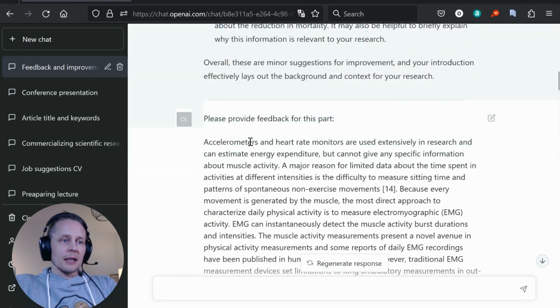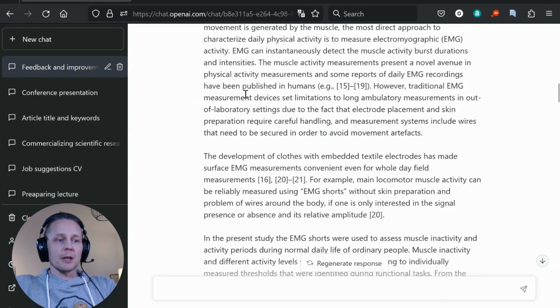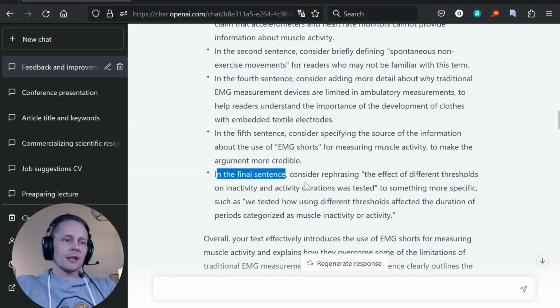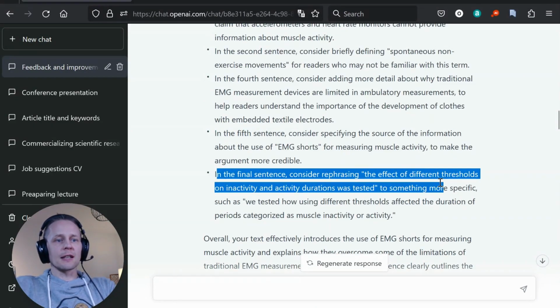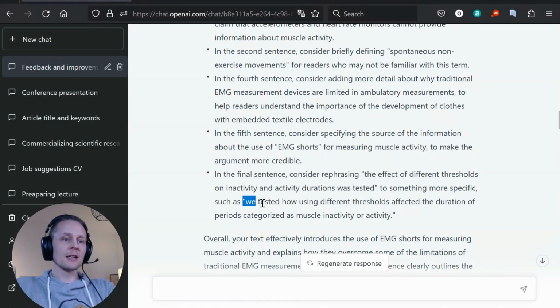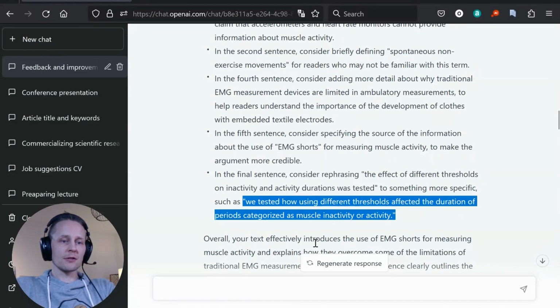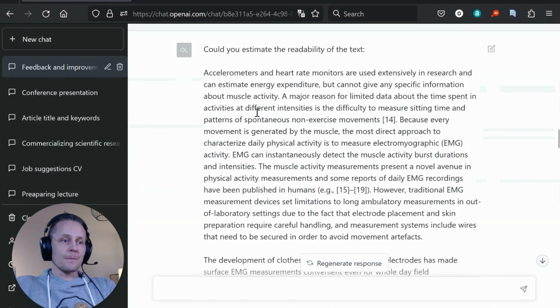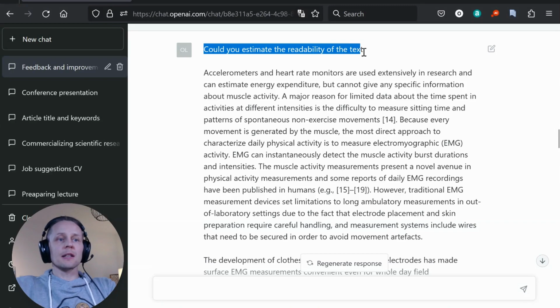And then I have asked to provide feedback for the next part, and it provides the feedback. In the final sentence, consider rephrasing the effect of different thresholds on inactivity and activity durations was tested to something more specific, such as we tested how using different thresholds affected the duration of periods categorized as muscle inactivity or activity. And I think it could be good. And then I went to ask that, could you estimate the readability